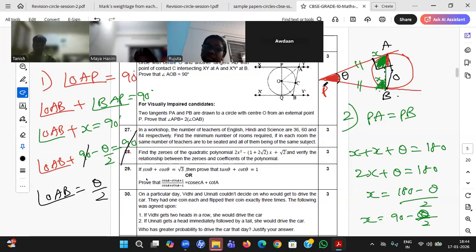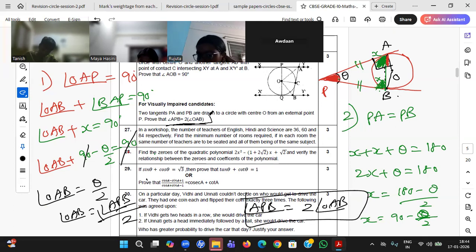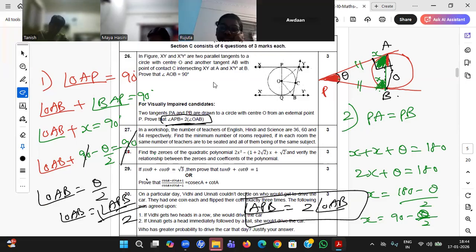But what is theta? Angle APB. So angle OAB equal to angle APB by 2. So angle APB will be 2 times angle OAB, and that is what he asks us to prove. Again I am saying, students, these questions are going to come. At least one question from this one, and the quadrilateral one. You mark my words. From these three, one question will be there.